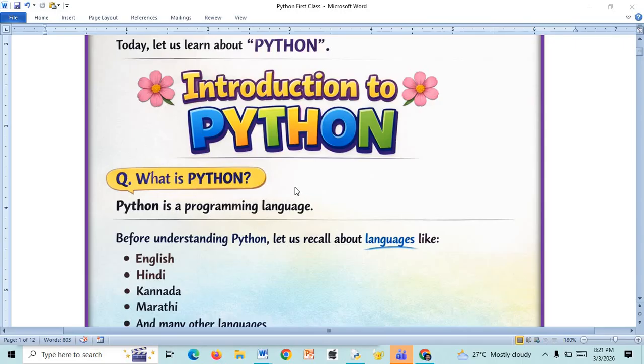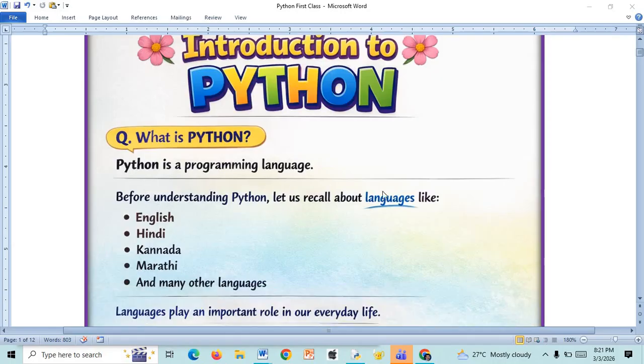Then what is a programming language actually? Already you know. It is the language which we use to program a computer system. Programming a computer system means you can give your instructions to do your work only. That is what a programming language is.